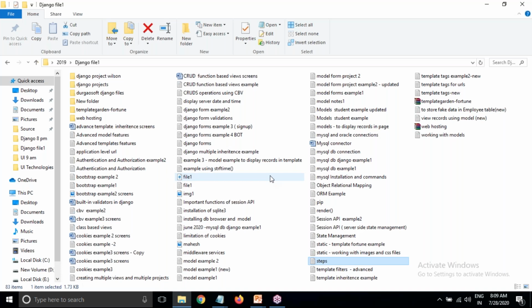Whenever we want to store our code on the internet, we can use GitHub. Git is a version control system used to maintain multiple versions of our project. Then after that we'll take that code from Git or GitHub to pythonanywhere.com.